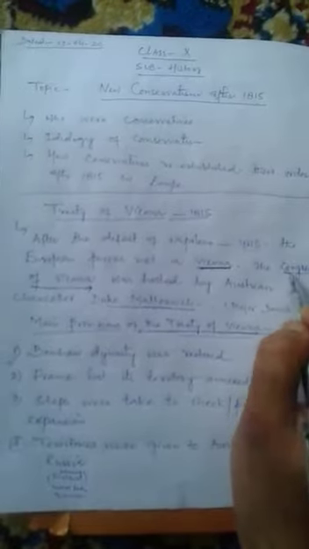Why did they hold a meeting at Vienna? Because in order to restore the political map of Europe, which had been disturbed by the Napoleonic wars, in order to redraw that political map, they met at Vienna. That meeting or conference became famous by the name of Congress of Vienna.